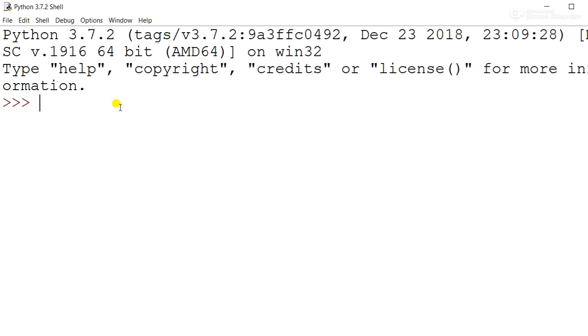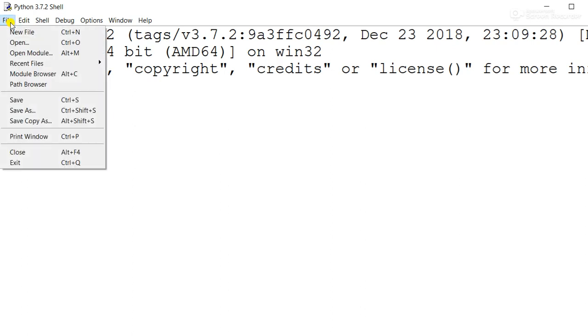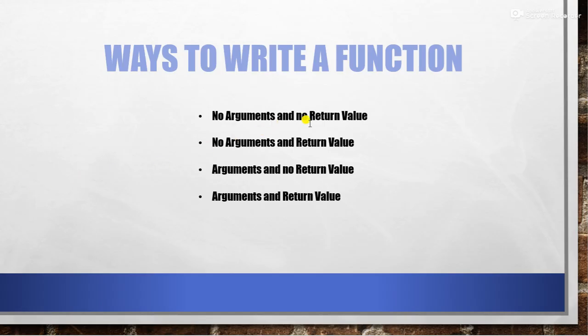Now we are going to make a new program. Suppose we are making a program for the sum of two numbers. The very first thing is no argument and no return type. This is the first variety.